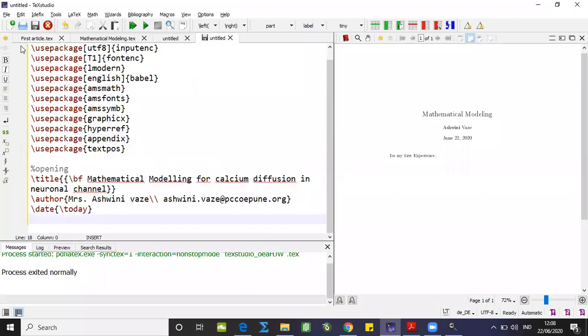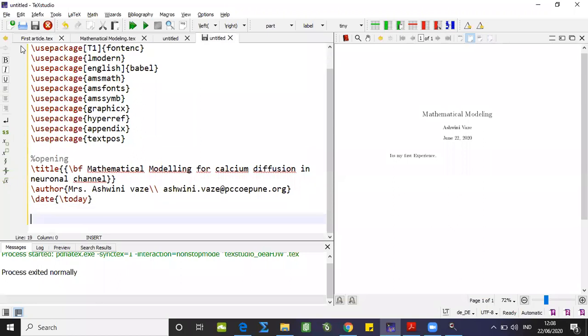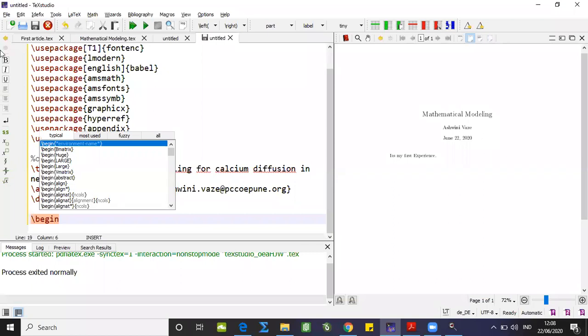Okay. And now our main window, this is our preamble as I discussed earlier. Now let me enter here \begin. You can see here, this \begin command initiates the different commands that already exist in the LaTeX environment.